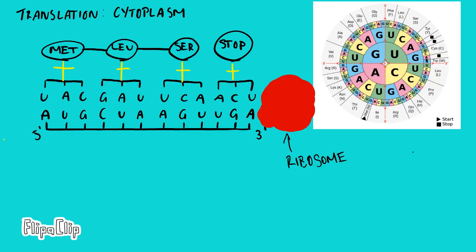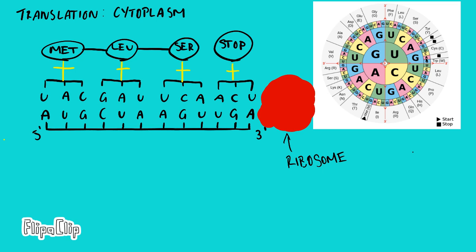Now we're in the cytoplasm, where the mRNA binds to a ribosome. As the ribosome reads the mRNA, it organizes tRNA molecules according to the codon-anticodon pairs as shown. This leads to the arrangement of amino acids, which we can predict from the codon wheel. The codon AUG codes for methionine, the codon CUA codes for lysine, the codon AGU codes for serine, and the codon UGA codes for a stop codon, terminating translation.